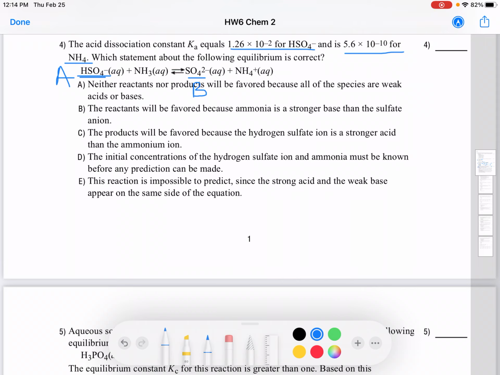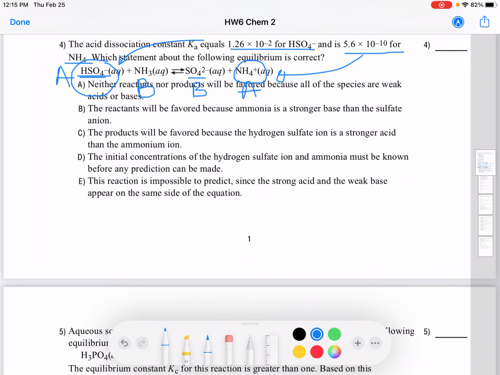And ammonia is the base, and then the ammonium ion is the conjugate acid for that ammonia molecule. Okay, so we are given Ka values, acid dissociation constants for the acids. So HSO4 minus we are given, and the ammonium ion NH4 plus, this one is also given.